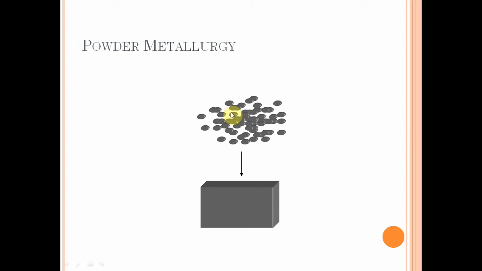Here some fine powder particles are collected. After blending and pressing, we get the object. So initially we have small particles. In between, we have to do some processes that we call the powder metallurgy process. After that we get a final object.